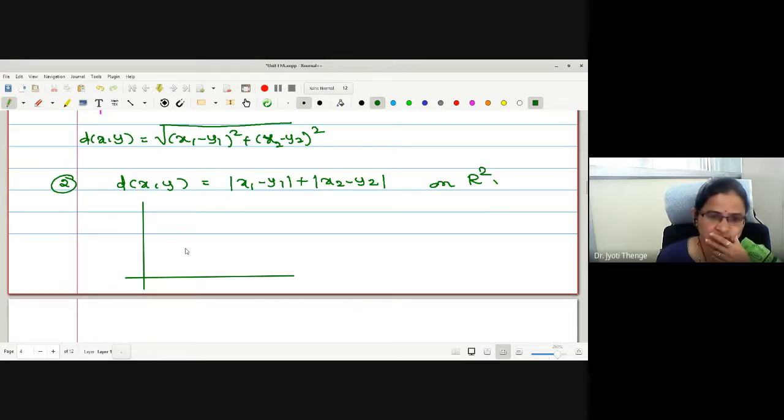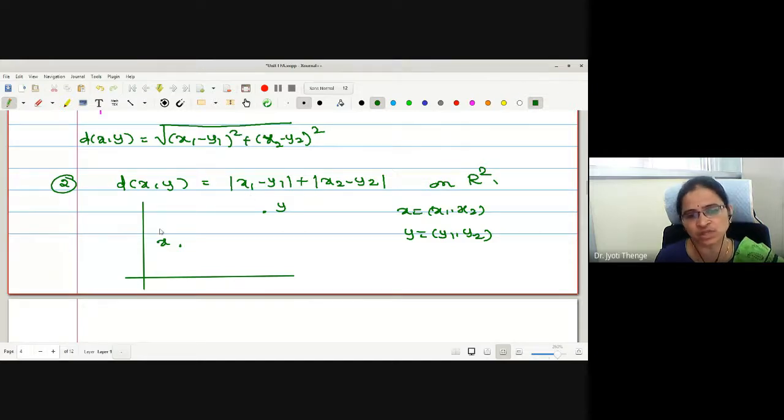Yes, students. You should be able to interpret, okay? This is my x, this is my y. x I have taken to be x1, x2. y I have taken to be y1, y2, right? Now how can I find x1 minus y1 on this?